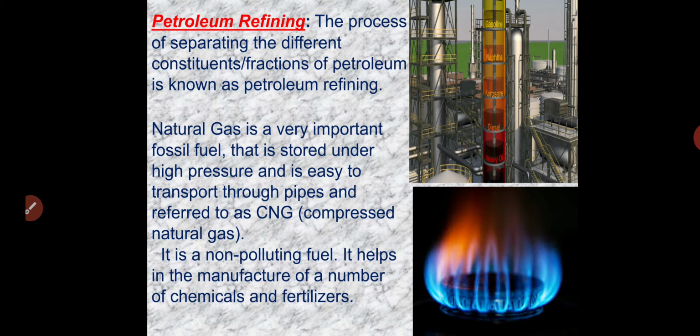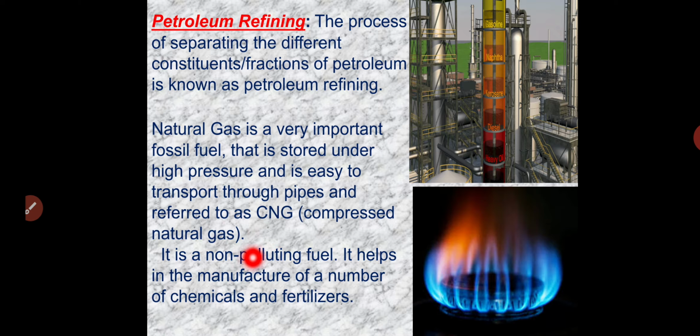So one of the products of petroleum refining is CNG. What is CNG? We can call it compressed natural gas. Nowadays CNG we are using in vehicles also, right? Natural gas is a very important fossil fuel that is stored under high pressure and is easy to transport through pipes, and is referred to as CNG.